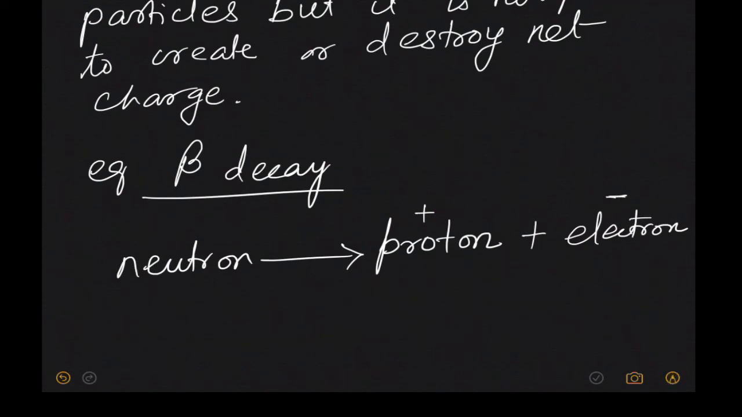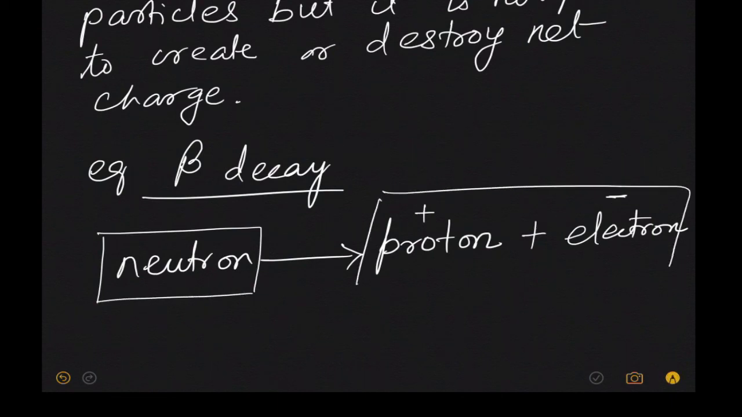So if you see overall, the net charge is always 0. In the beginning you have this neutron, we know neutron charge is 0, and at the end of this reaction you have a proton and one electron. So again see, proton is positive and electron is negative. So at the end also your net charge is 0. So after all we have not created anything new. Whatever was the charge before, the same charge remains at the end.